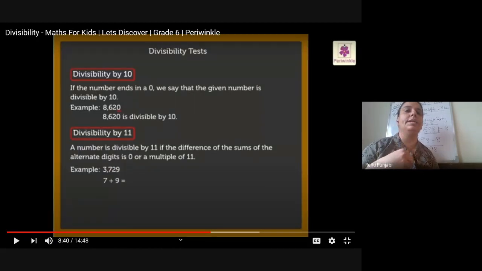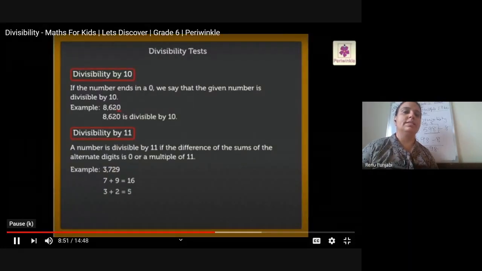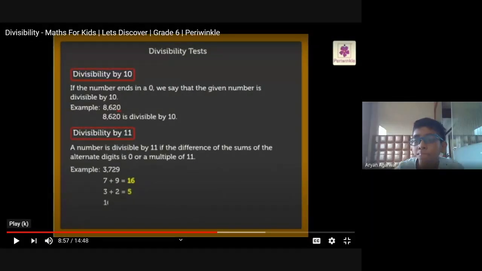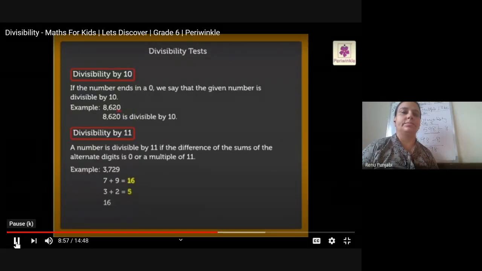So here the alternate digits are 3 and 2 and 7 and 9. So we add 3 and 2, and 7 and 9. So we get the sums of the alternate digits. 7 and 9 is 16, and 3 and 2 is 5. Now what do we do? We need to find the difference between the two. Difference means we need to do the subtraction. So 16 minus 5 is how much? 11. Yes, 16 minus 5 is equal to 11.